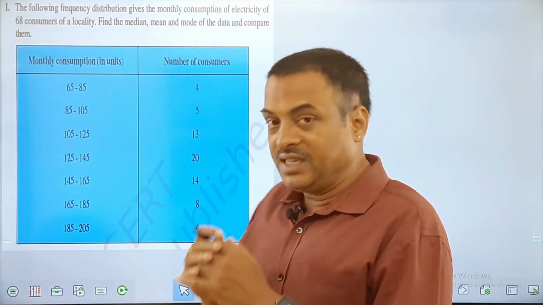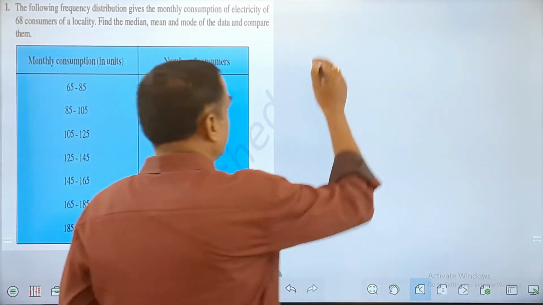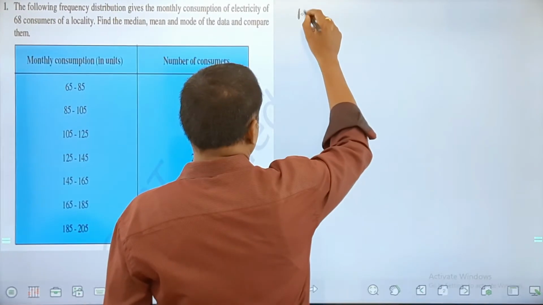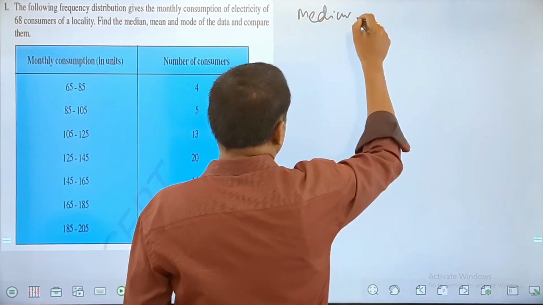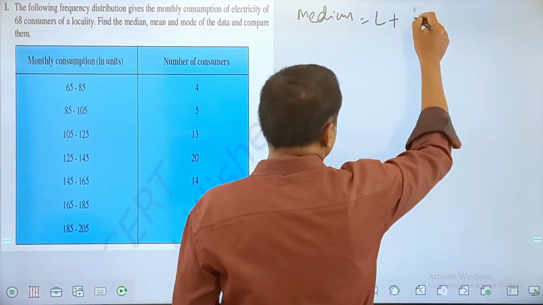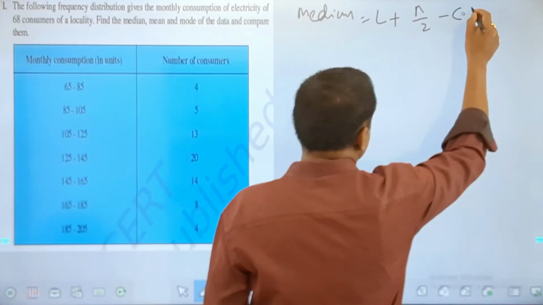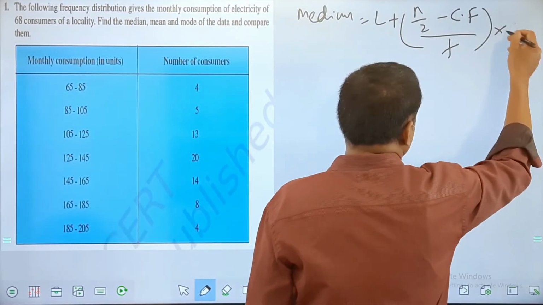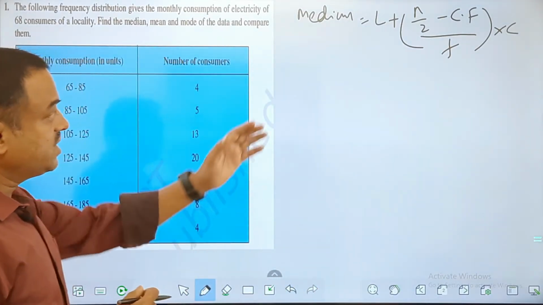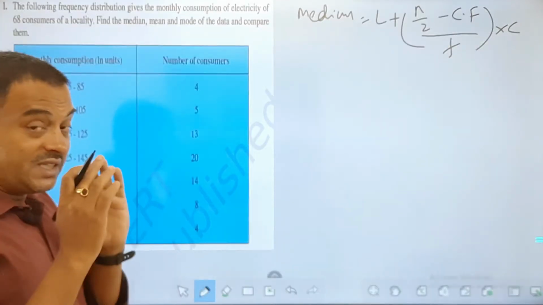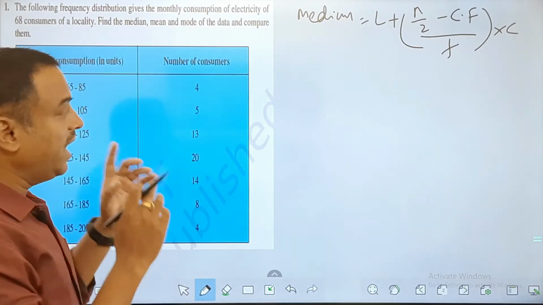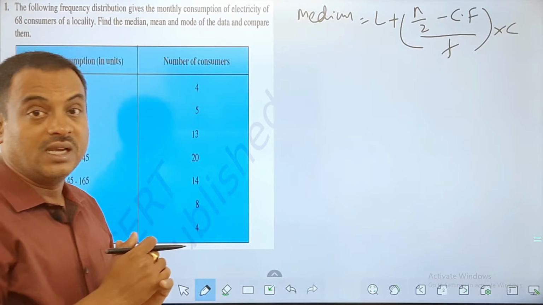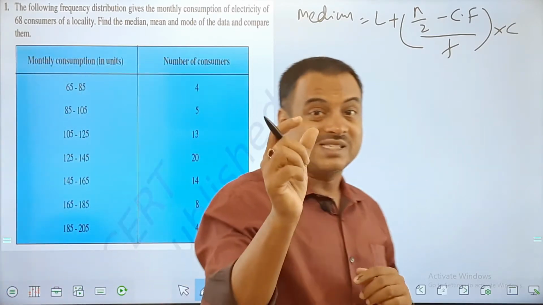So in case of a class interval, we have a formula: median is equal to L plus n by 2 minus Cf by f, whole multiplied by C. So this we have to use here. As per the formula, L is the lower limit, f is the frequency, Cf is the cumulative frequency, C is the class size.